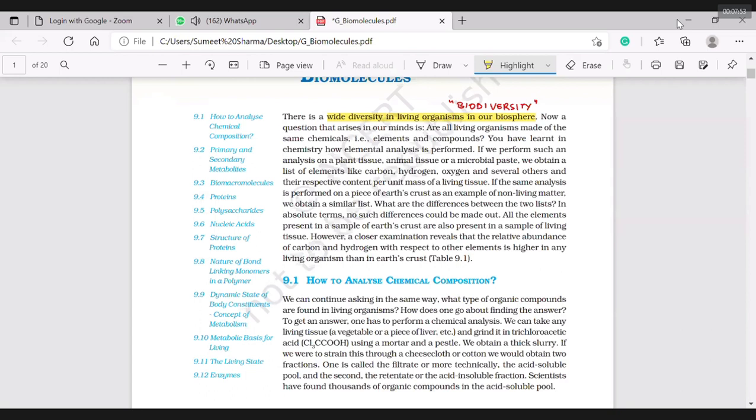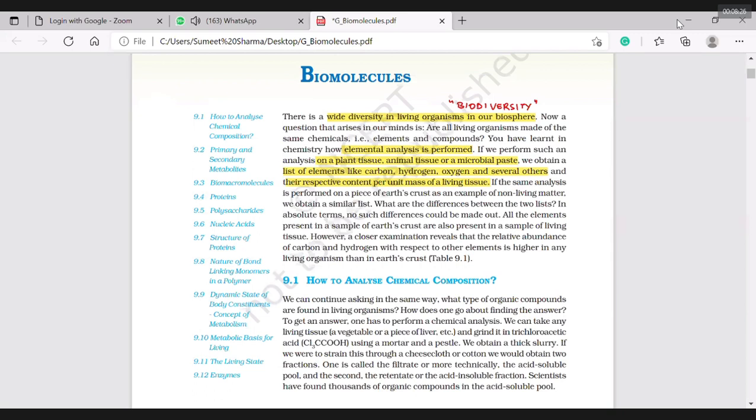When elemental analysis is performed, on what is it performed? Plant tissue, animal tissue, or a microbial paste. We will get a list of elements like carbon, hydrogen, oxygen, several others, and their respective content per unit mass of the living tissue. Elemental analysis in chemistry means the reactions we check for radicals, anions, cations, all those types.